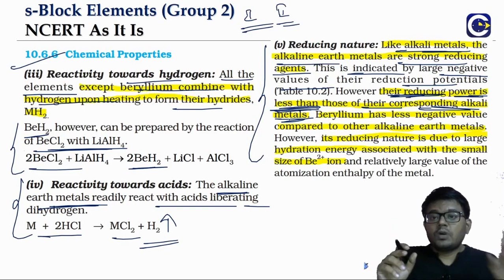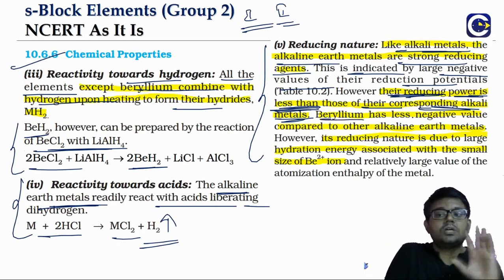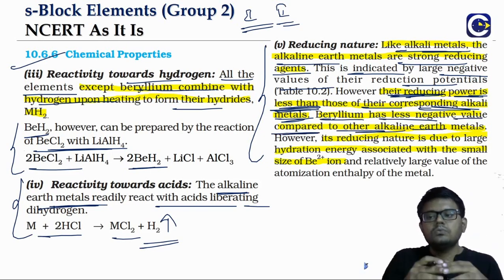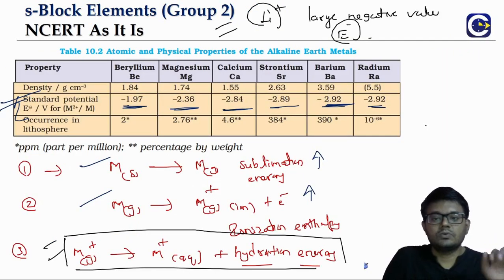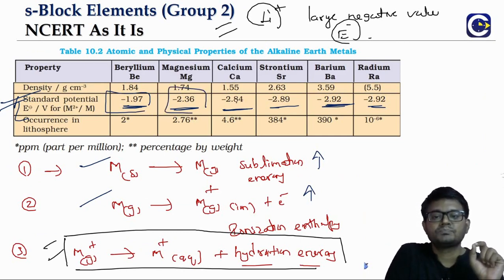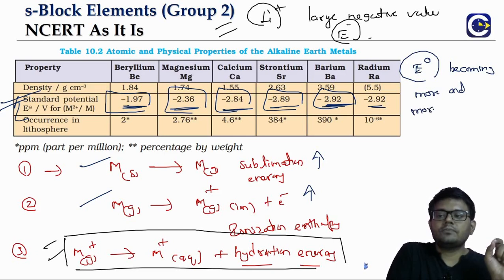In the first group, lithium will have an exceptionally more negative value, but for beryllium it is not the same story. Beryllium has a lesser negative value compared to the other alkaline earth metals. Look at this. What about beryllium? It is just minus 1.97. Others, look at it, minus 2.36, minus 2.84. So the reduction potential values are becoming more and more negative as we move down the group.